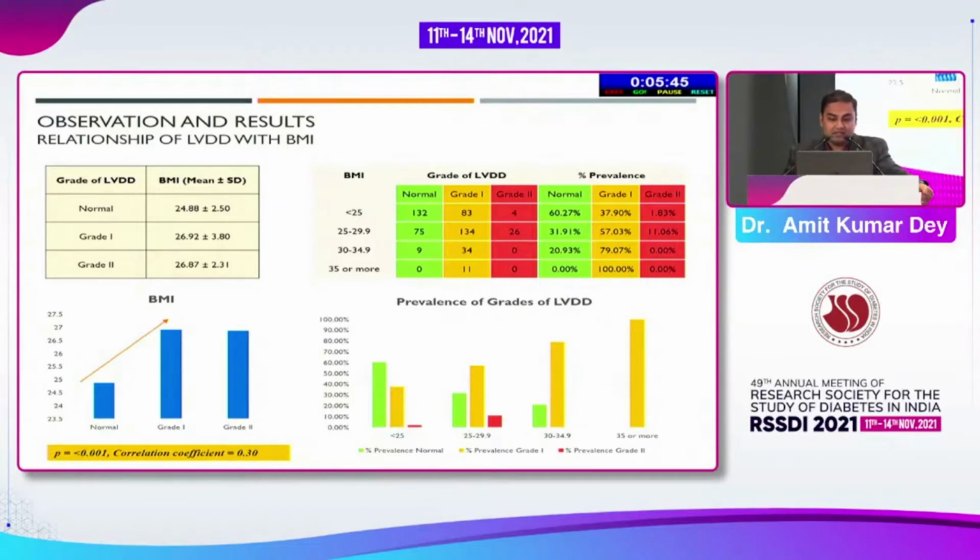And specifically, if you look at here, you will see that the prevalence of grade 1 left ventricular diastolic dysfunction is proportionately increasing with the increasing BMI.